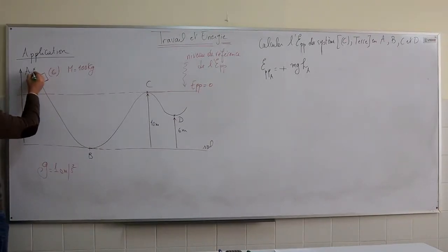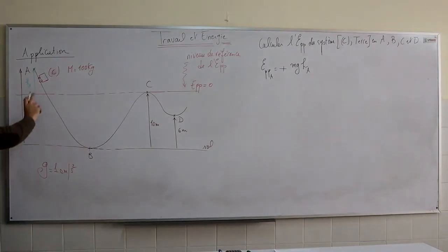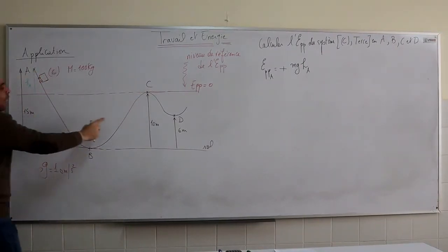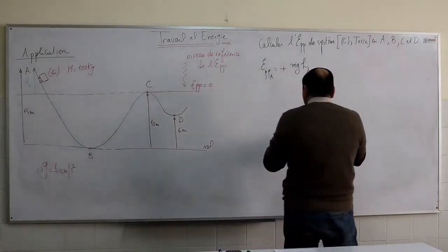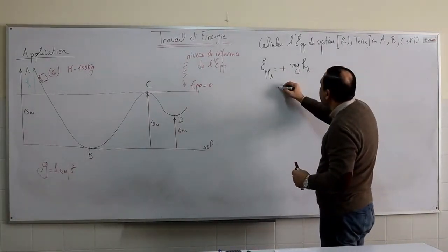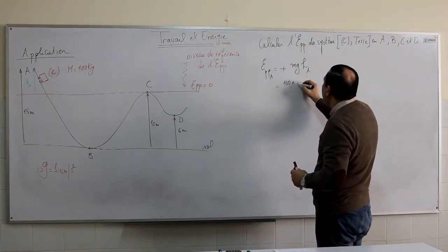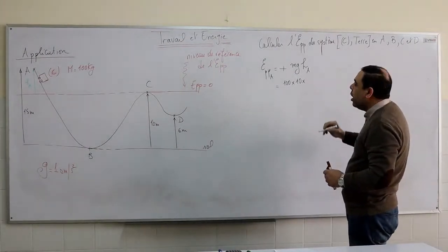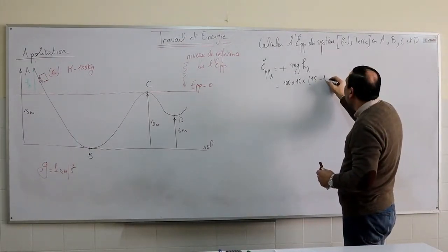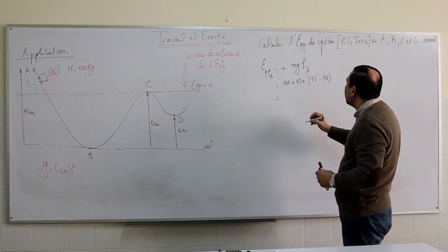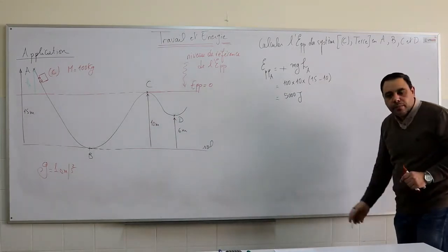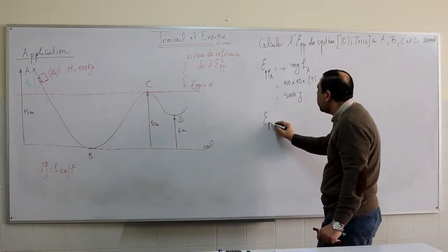So this is the height of A. It is equal to 15 minus 10. So 100 times 10 times 15 minus 10. The answer is 5,000 joules.